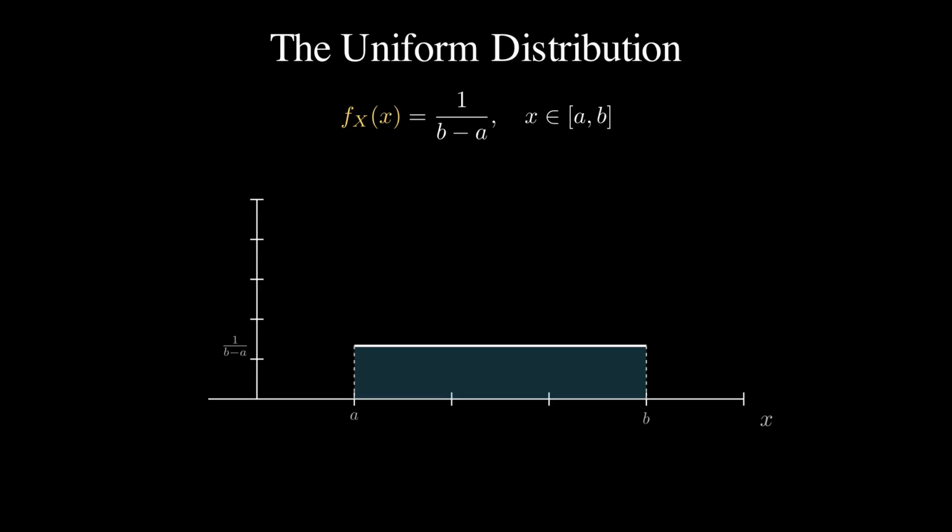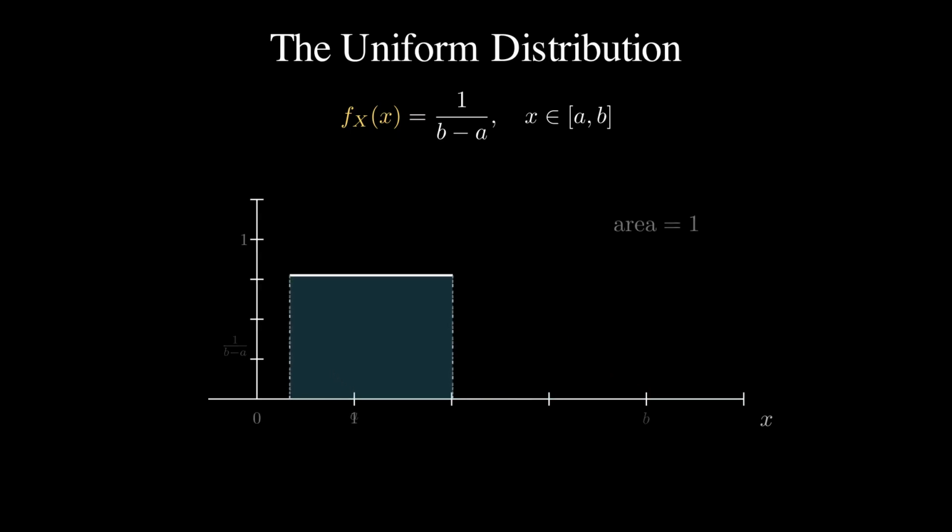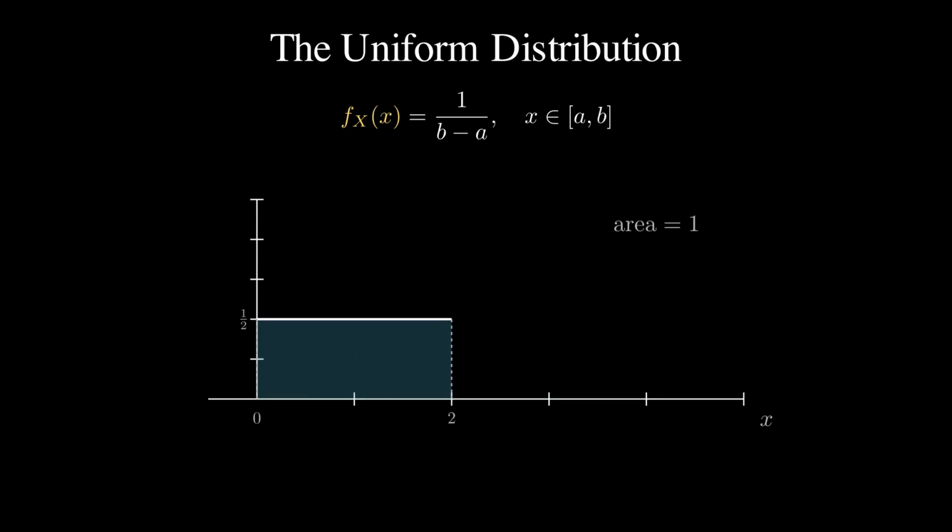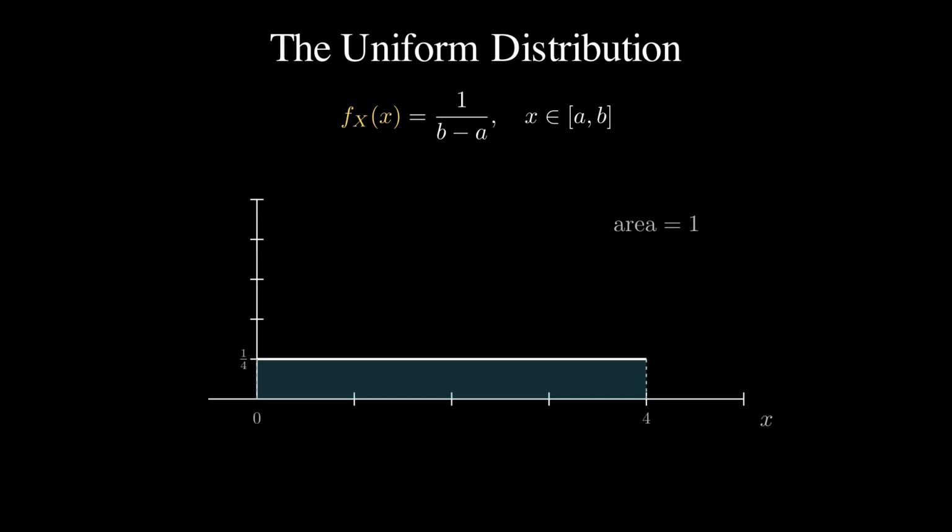The uniform random variable is the fair spinner of the continuum. Within its support, intervals of the same length are equally probable. Its density is a flat shelf. Two parameters a and b mark the edges of the support, and the height is 1 over b minus a, whatever makes the total area equal 1. Watch the trade-off. On an interval of length 1, the shelf has height 1. Stretch the support to length 2, and the shelf drops to 1/2. Stretch it to 4, and it drops to 1/4. Wider means shorter, with the area pinned at 1.